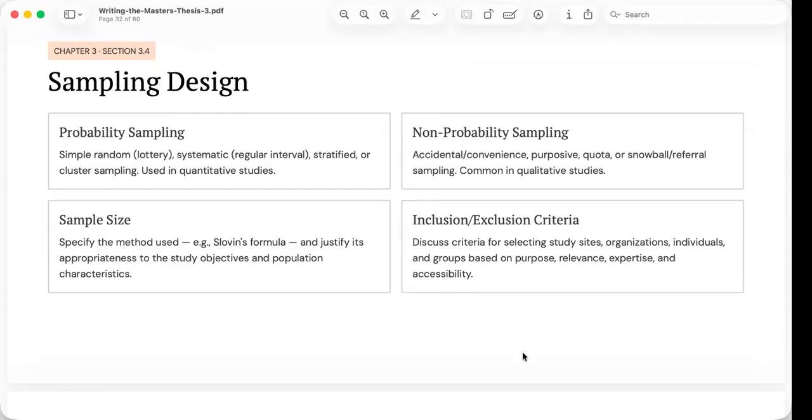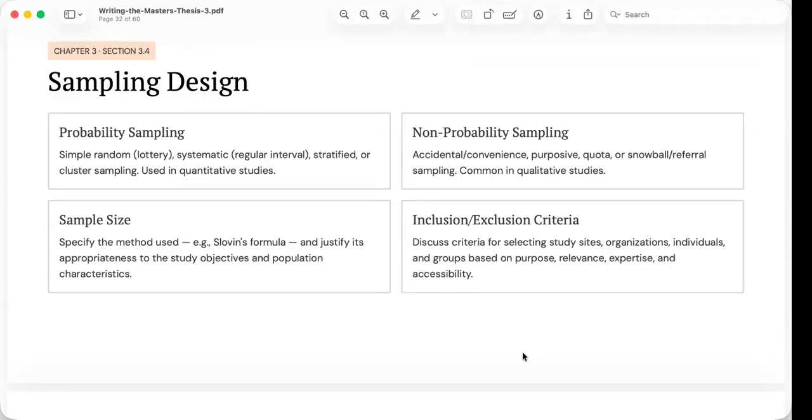In purposive sampling, for example, participants are intentionally selected because they possess specialized knowledge or experience directly related to the research problem. The researcher values expertise rather than representativeness. Regardless of the sampling method, researchers must justify their choices.